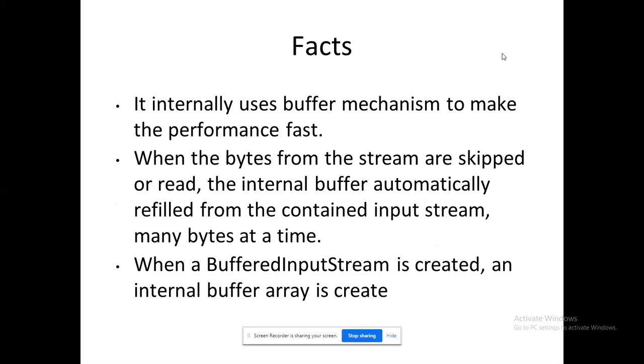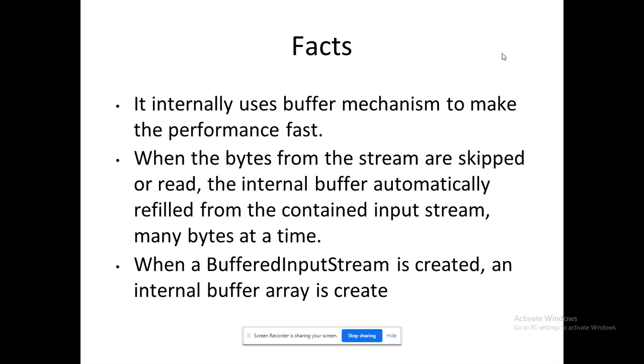To make the mechanism fast, we have mentioned performance. When we are going to use a buffer, ultimately performance will be fast on all devices. Don't think that while transferring from A to B, there is a buffer of A and a buffer of B. A will deposit the data in the buffer of A. From there, the buffer of B will take the data from the buffer of A. That's all. A and B will not communicate directly. Only the buffers of A and B will communicate. That's the reason why it is fast.